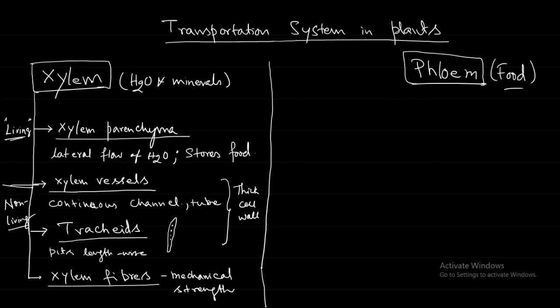The one that is transporting the food, should it take the dye? No, sir. It will not take, sir, because it transports food and not water and minerals. It is transporting food from the leaf to other parts of the plant, not from down, from the leaves upwards. So that tissue will not get the color.